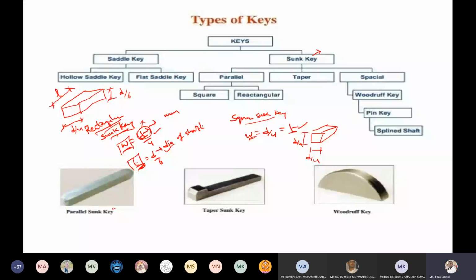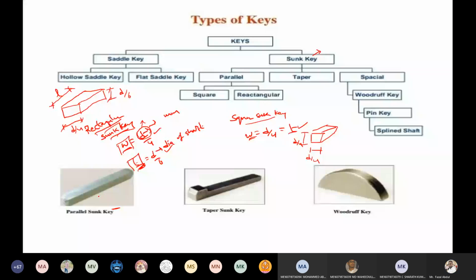Now see here, this is the diagram I've shown, the parallel sunk key. Parallel sunk keys may be rectangular or square in cross section. It may be noted here that parallel keys are taperless, and they are used in pulleys and gears and other mating parts that are required to slide along the shaft.